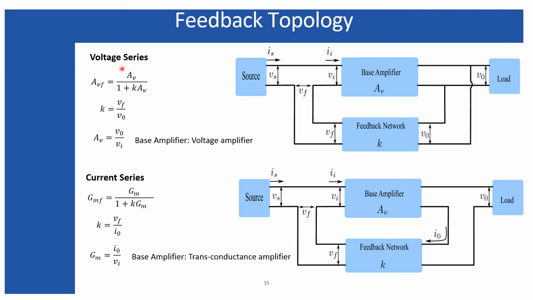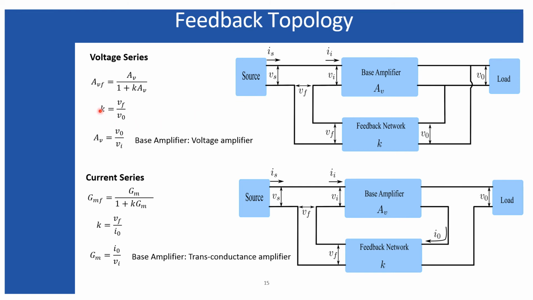Now, for the voltage series feedback, this is the total block diagram. Here, from the output, we are taking a sample of voltage, and at the input of the feedback network, the output voltage is appearing. Since it is being mixed in series at the input, the feedback signal must be of voltage type, and obviously the source type also would be voltage type.